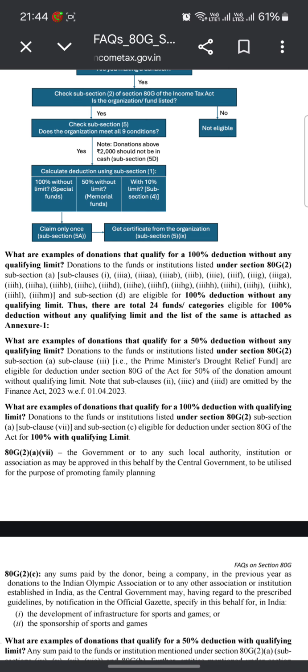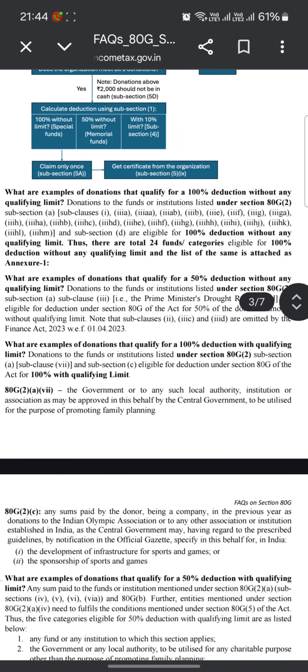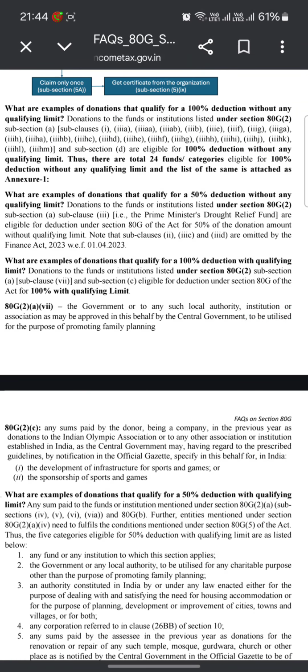What are examples of donations that qualify for 100% deduction with qualifying limit? Donations to the funds or institutions listed under section 80G(2)(a)(vii) and (iiif) are eligible for deduction under section 80G of the Act for 100% with qualifying limit. 80G(2)(a)(vii): the government or any such local authority, institution or association approved in this behalf by the central government, to be utilized for the purpose of promoting family planning. 80G(2)(c): any sum paid by an assessee being a company in the previous year as donation to the Indian Olympic Association or to any other association or institution established in India as the central government may, having regard to the prescribed guidelines, by notification in the official gazette specify in this behalf for the development of infrastructure for sports and games or sponsorship of sports and games.